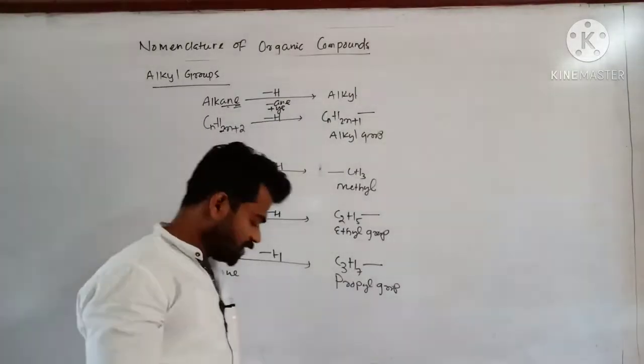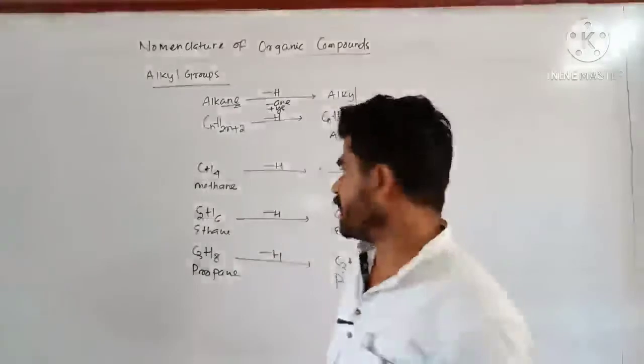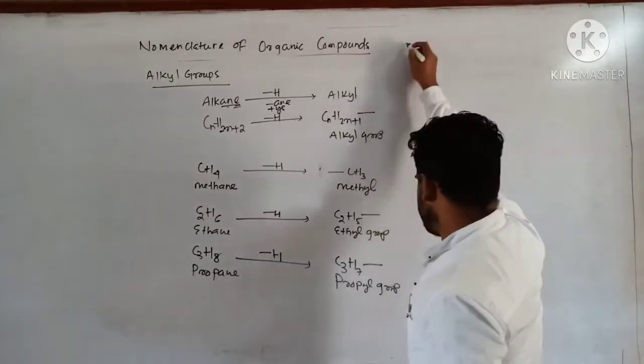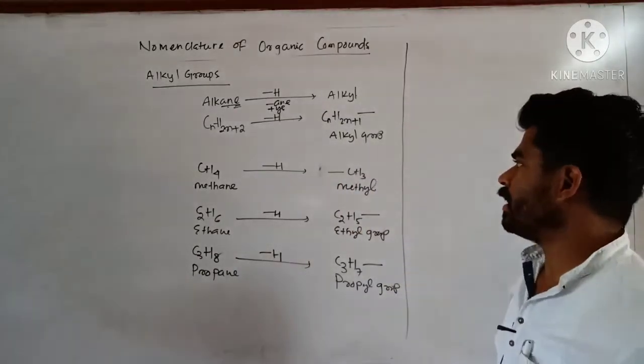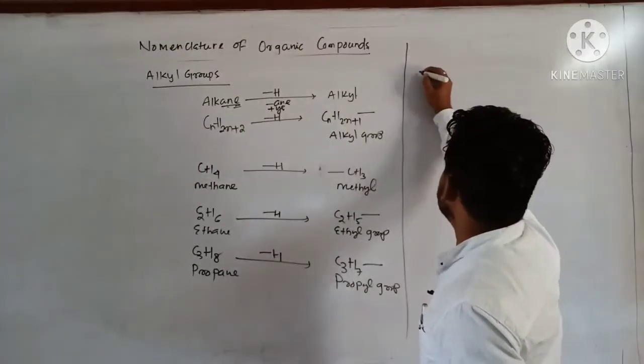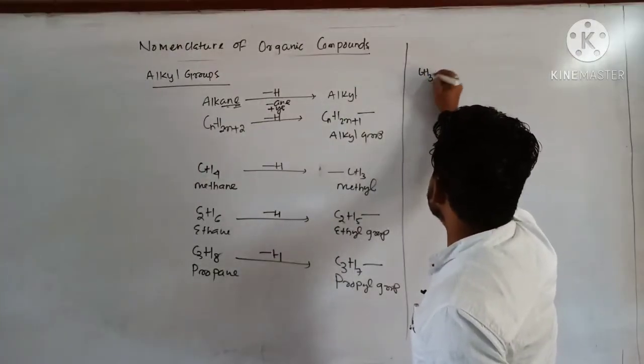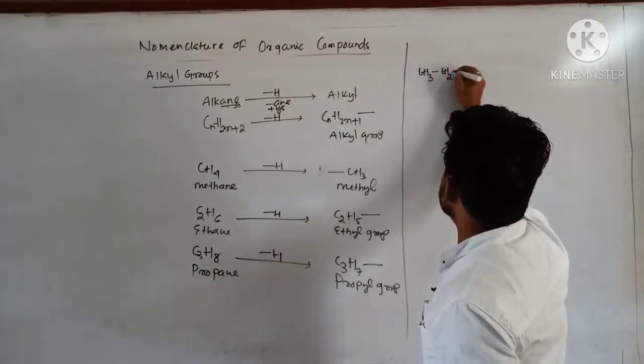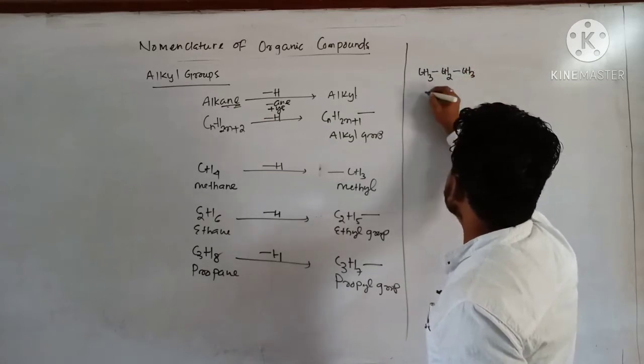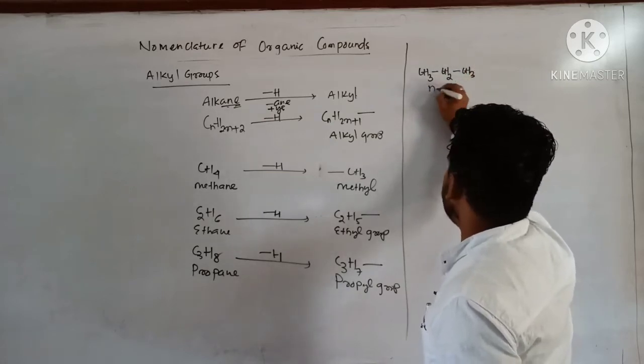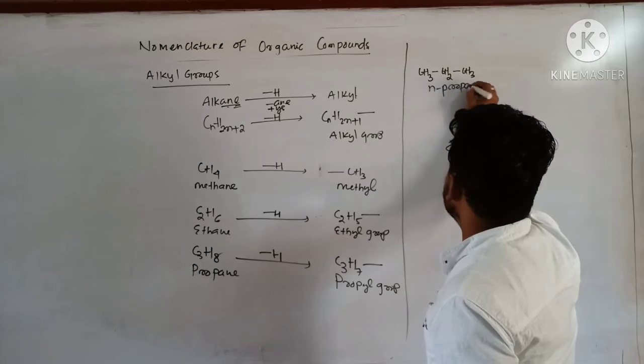So as I have mentioned, nomenclature means you have to consider the starting format of the alkane. For example, if I write CH3, CH2, CH3, this is straight chain compound, n-propane you can write.